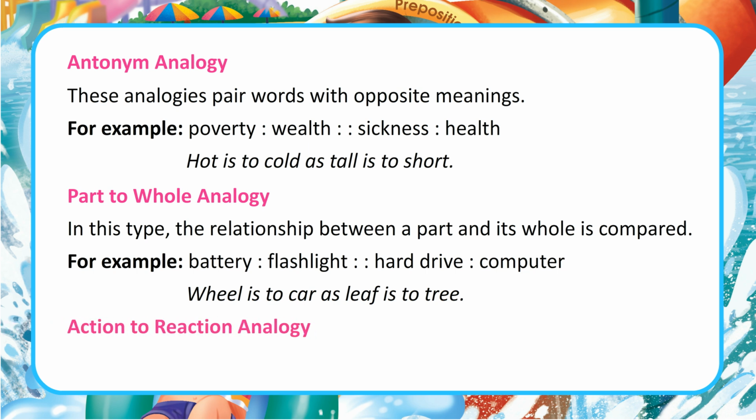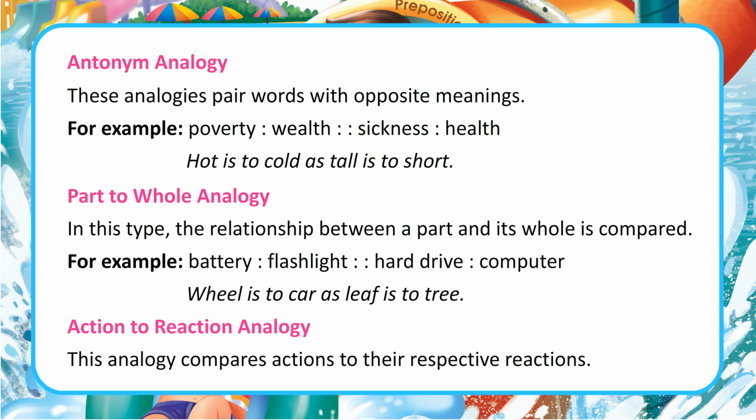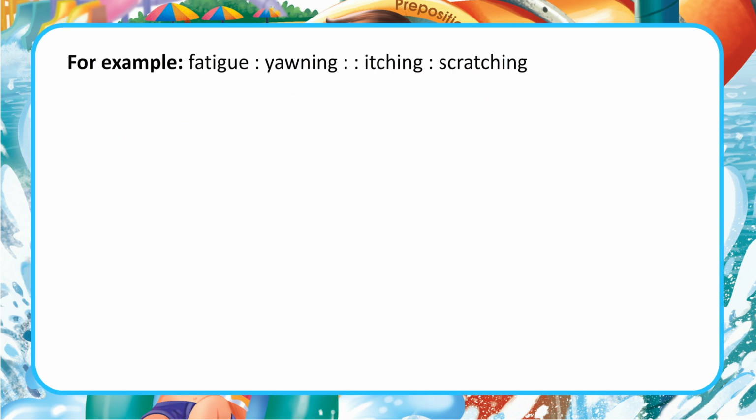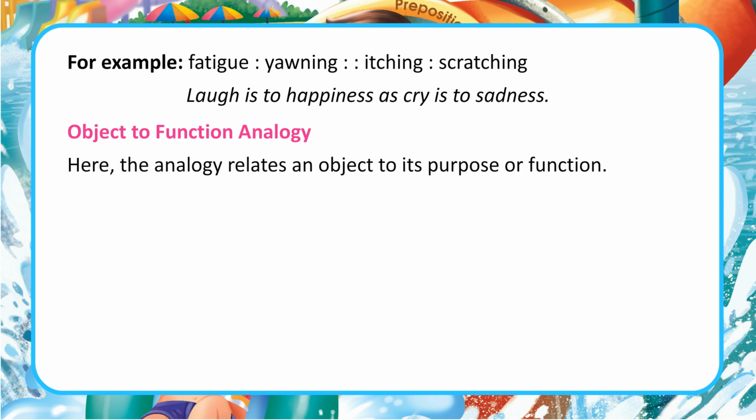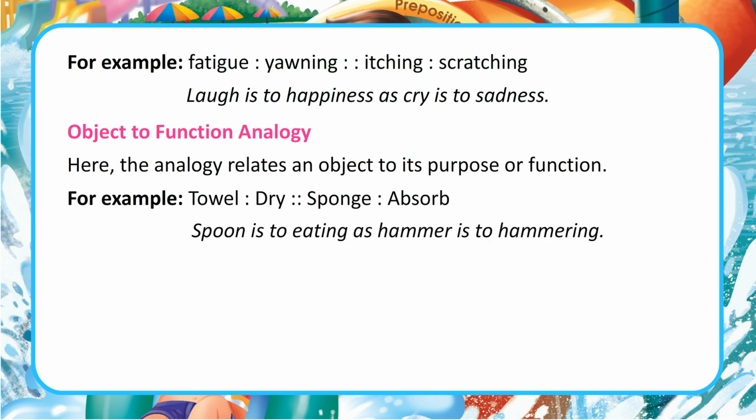Action to reaction analogy. This analogy compares actions to their respective reactions. For example, fatigue, yawning, itching, scratching. Laugh is to happiness as cry is to sadness. Object to function analogy. Here, the analogy relates an object to its purpose or function. For example, towel, dry, sponge, absorb. Spoon is to eating as hammer is to hammering.